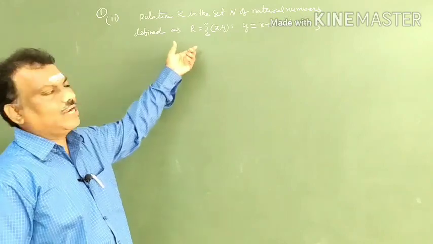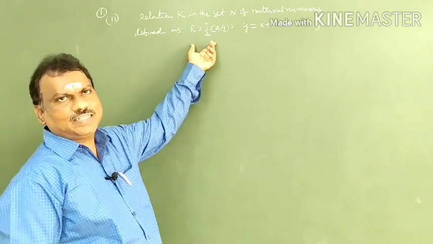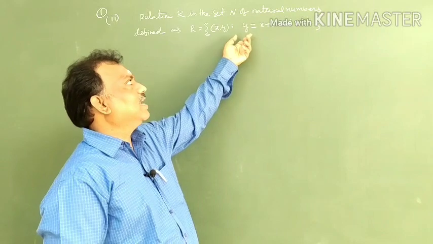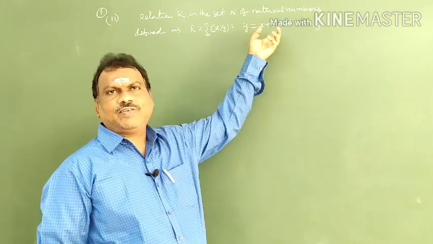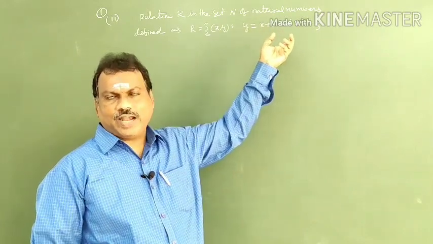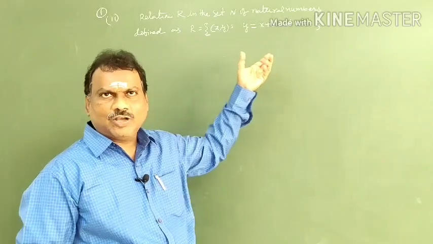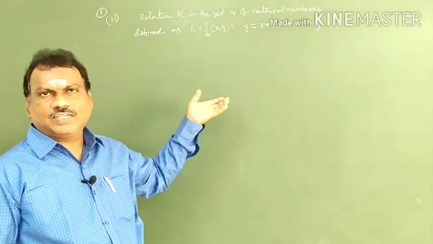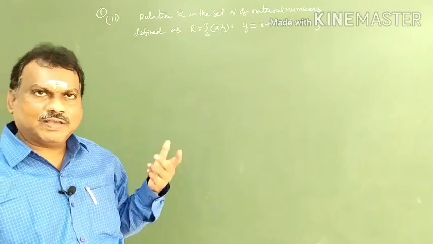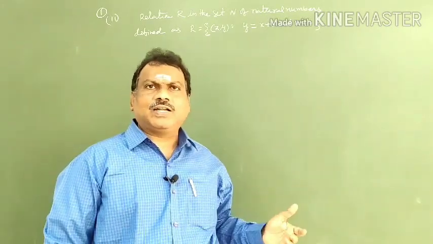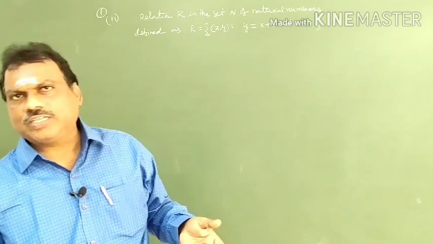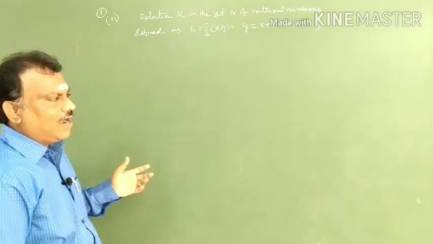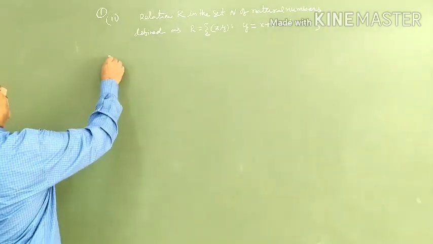And one more relation is given here. What is that relation? The second coordinate is 5 times more than the first coordinate. Using that relation, you can write all possible ordered pairs in it. For those ordered pairs, you have to check whether they follow reflexive, symmetric, transitive. Right. I will explain here.